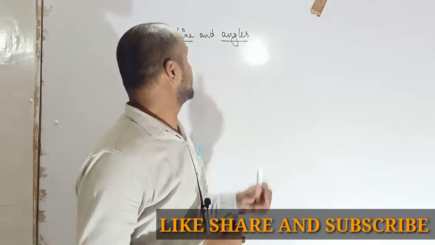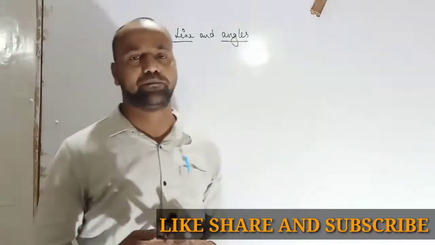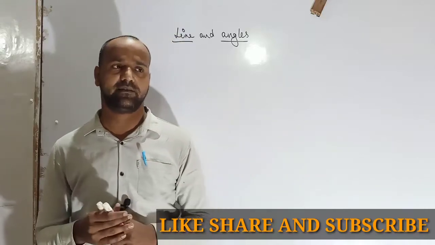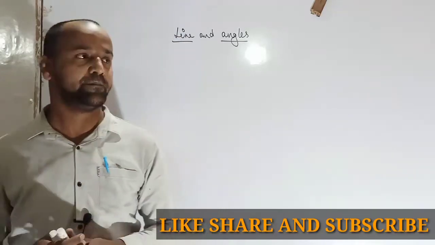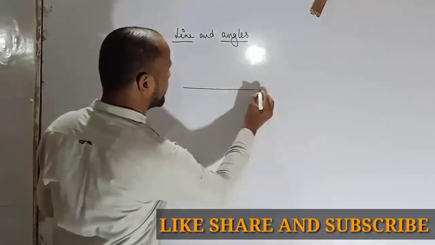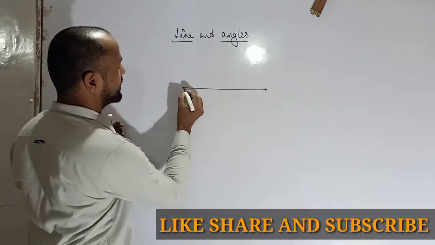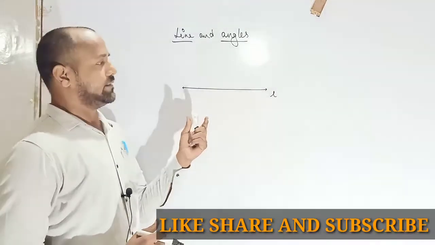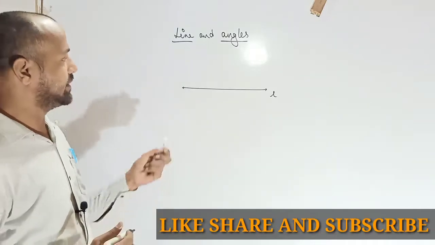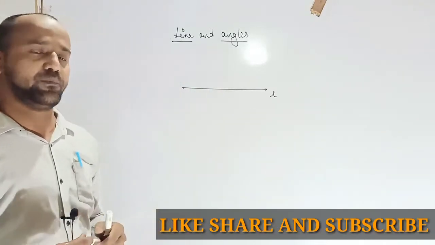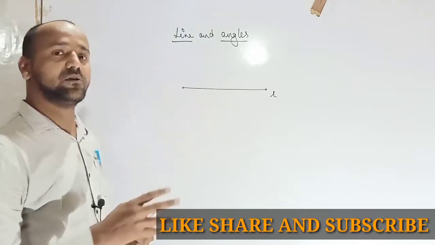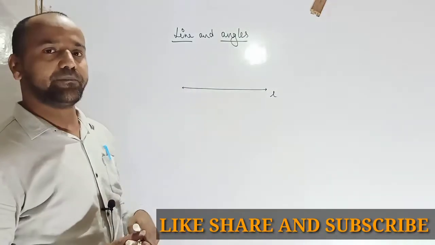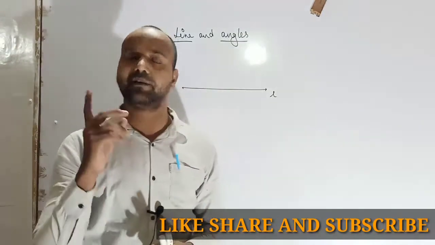Firstly, I am going to tell you what a line is. Line basically means limitless. Basically, this is an undefined term in geometry. This one we can say is a line: a straight path containing infinite points, so it does not have a definite length. It has no initial point and no terminal point.